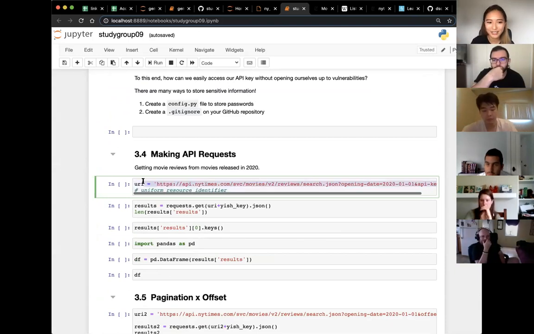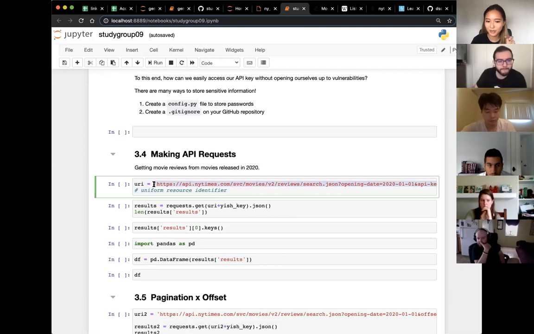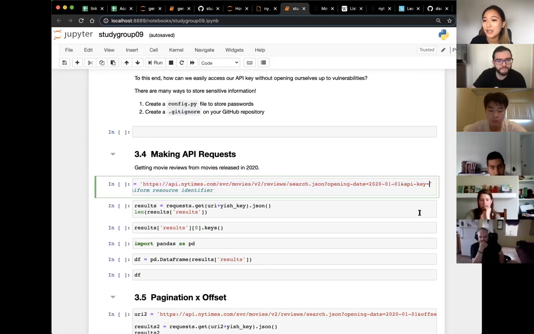I think of this URI as a base URL. Whenever you want to change different things, you would edit your URI or add to your URI, if that makes sense. Here I have the URI, and you can see I ended it right before they need my key, just to make formatting easier.